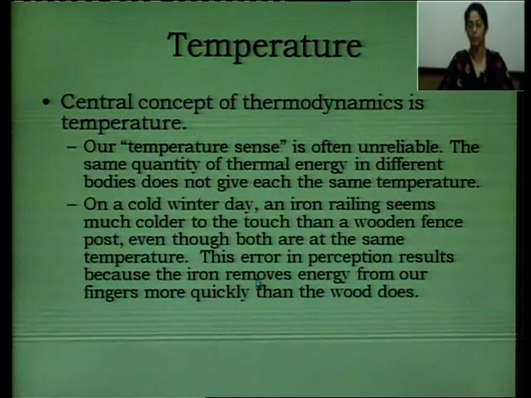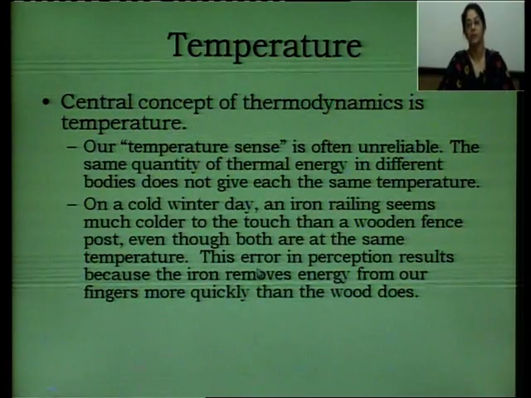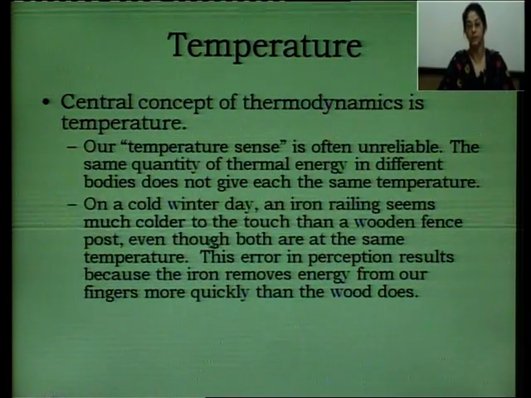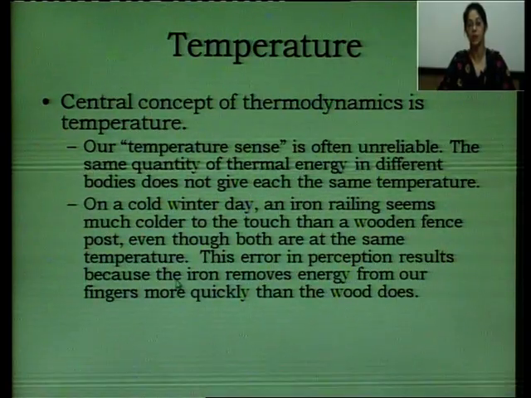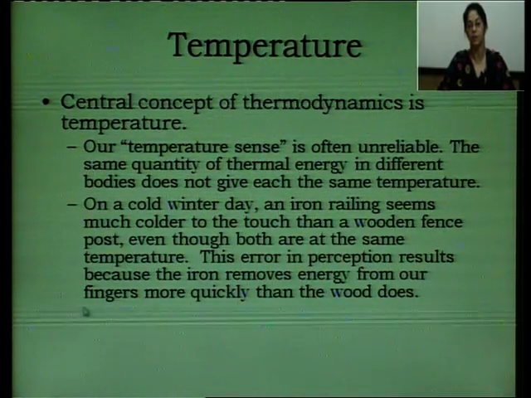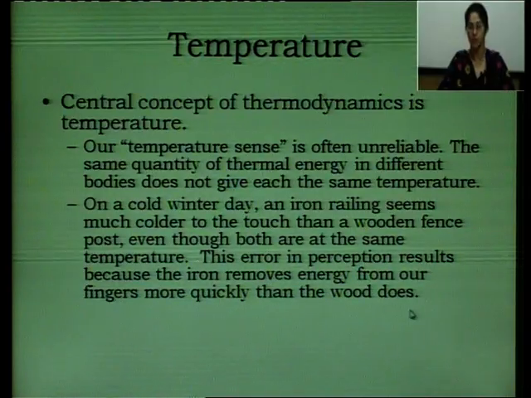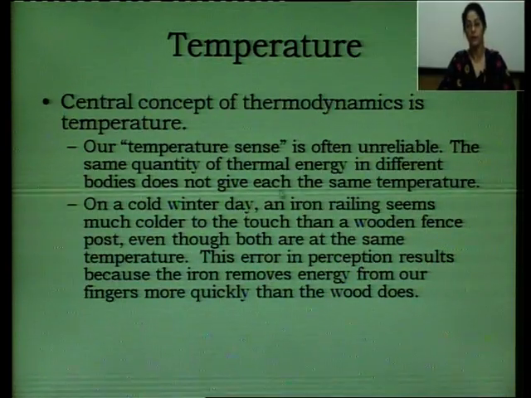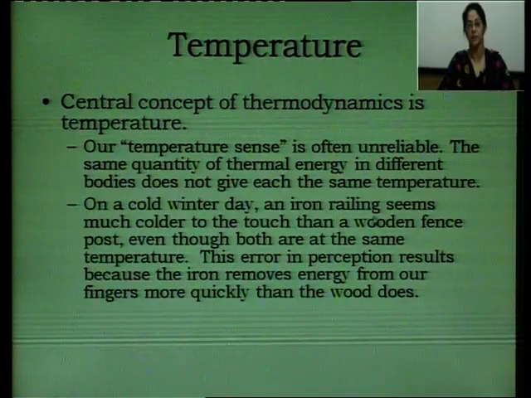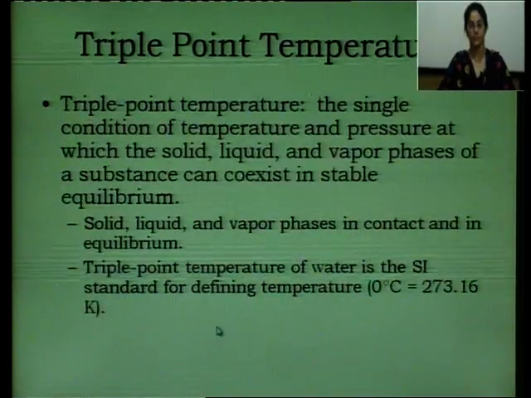So although they both are at the same temperature, there is a difference. Why is this difference there? Because iron removes energy from our fingers more quickly than the wood does. So iron will appear colder as compared to the wooden fence.